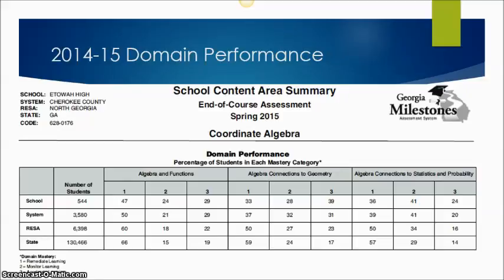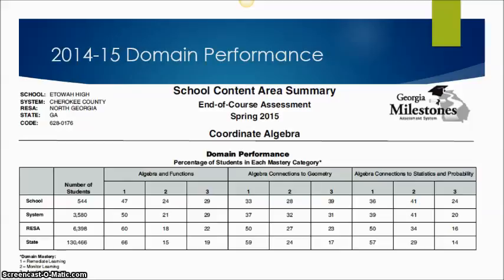RESA is the Regional Educational Service Agency, so we don't tend to look at that one as much as we do the school system and state, but it's good to see how we place with them as well. You can see the number of students tested, and each domain has the 1, 2, or 3. Now, level 1 is for the remediated learner, meaning that those students need to be remediated, they need to learn it again. Number 2 is the monitor learning, which means that they probably met it, but they still need a little bit more work.